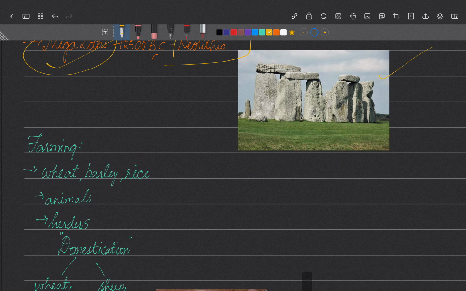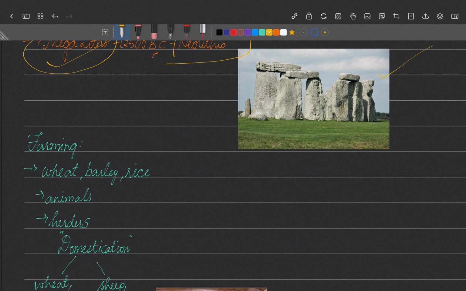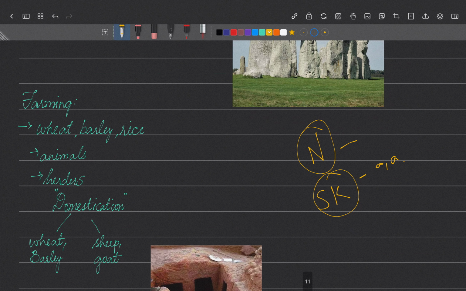Okay. So a quick recap from the previous video. What was Narmada Valley famous for? It had hunter gatherers who collected fruits and hunted animals. In Suleiman Khirtar Hills, agriculture started, animal rearing started. What type of crops? Wheat and barley.